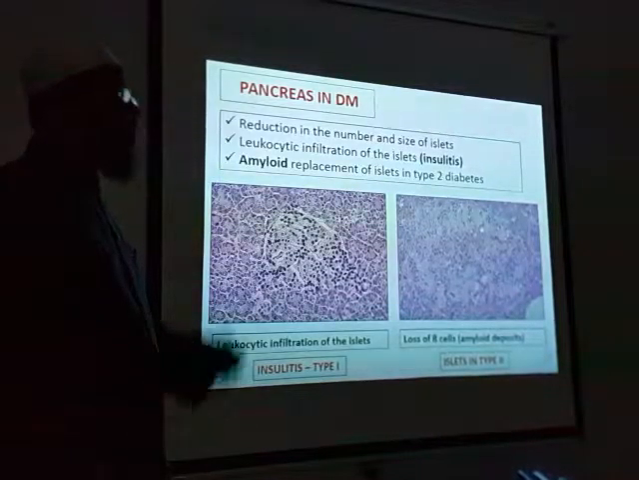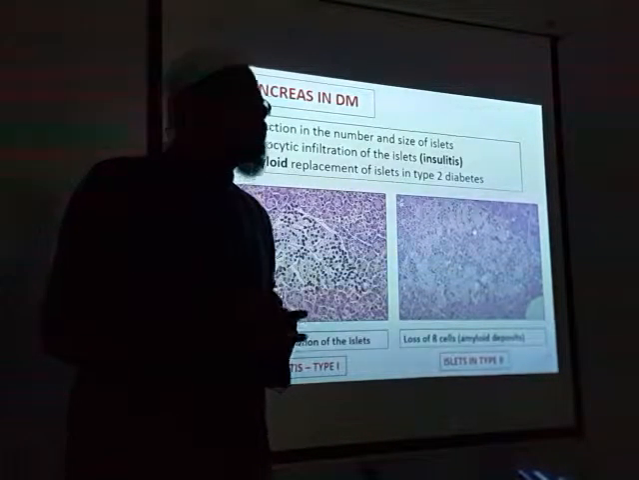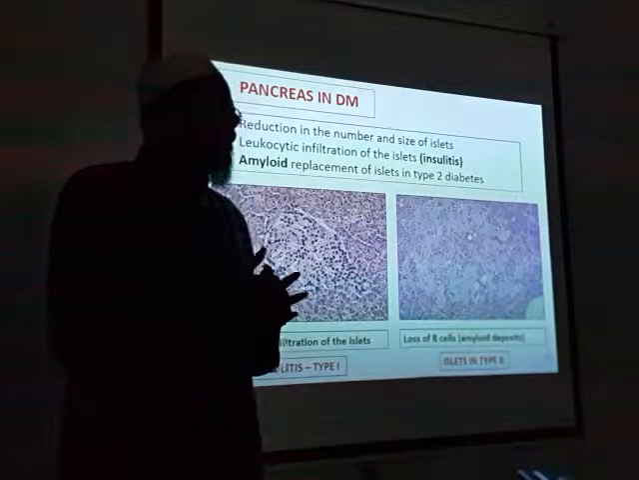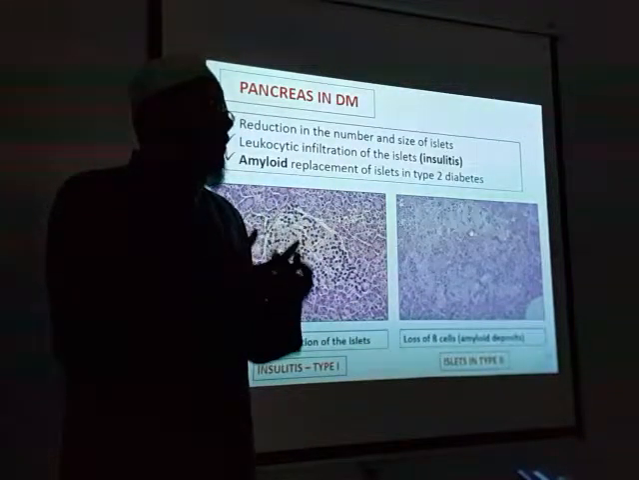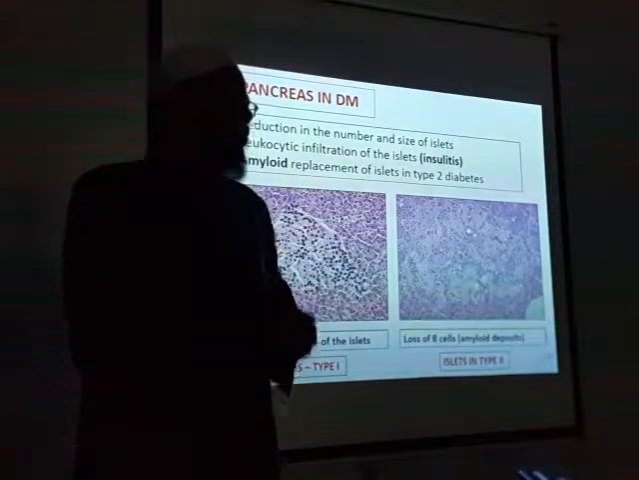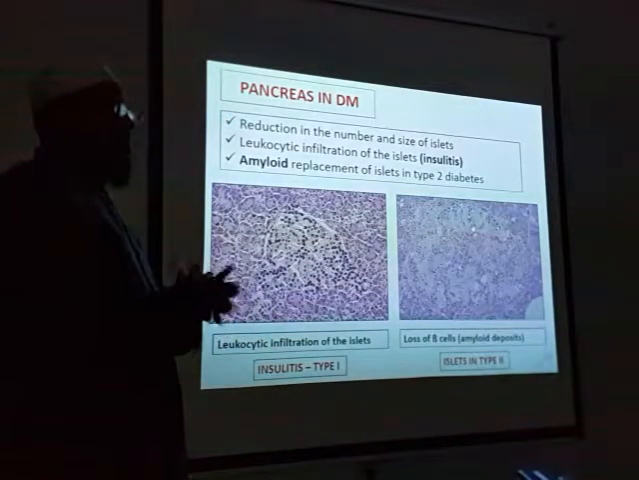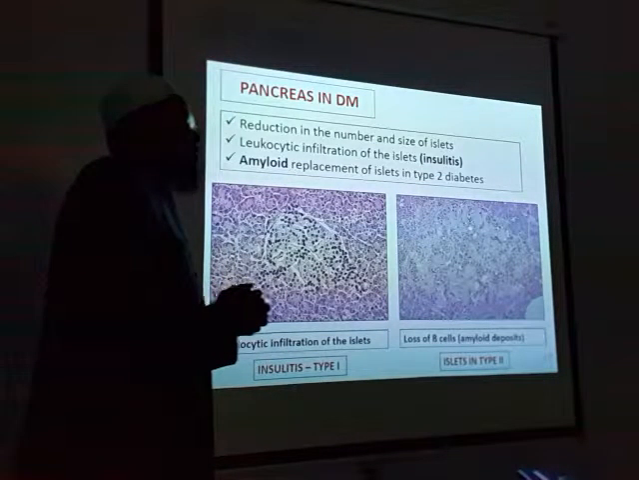Amyloid replacement. From where is this amyloid coming? Through advanced glycation products. I told you there is a problem in the function of the proteins. The protein starts accumulating. Amyloid is nothing but protein. So this is type 2.